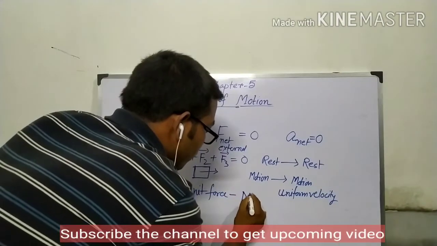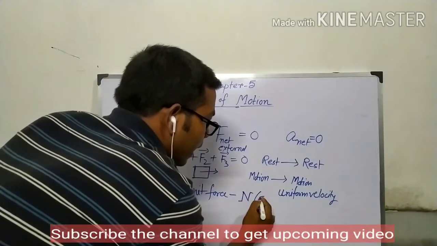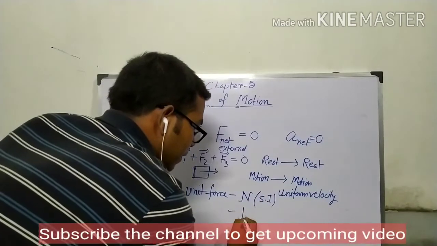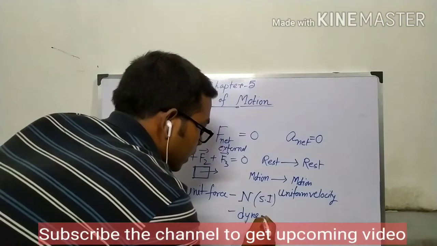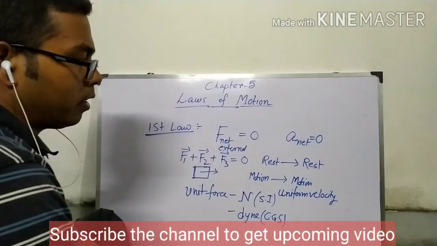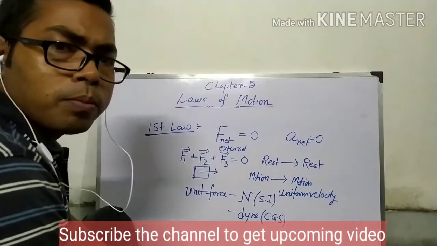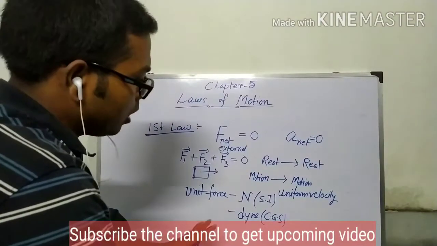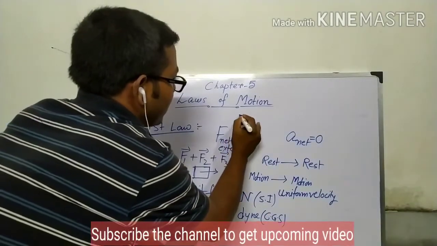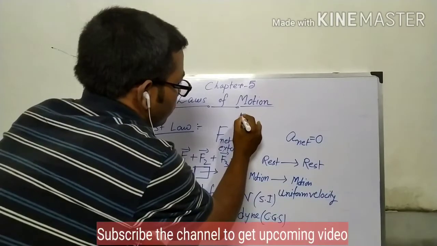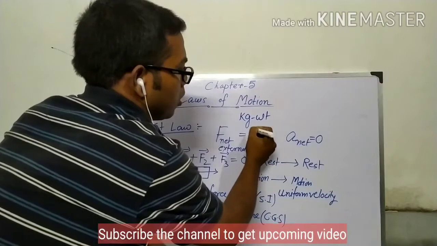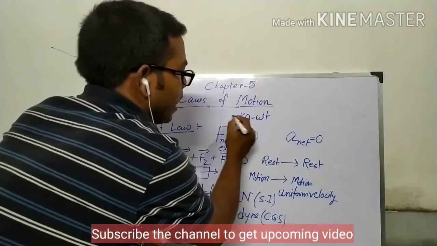Unit of force is Newton in SI unit and dyne in CGS unit. And sometimes during solving problems you will get the unit of force as kg weight or kgf.